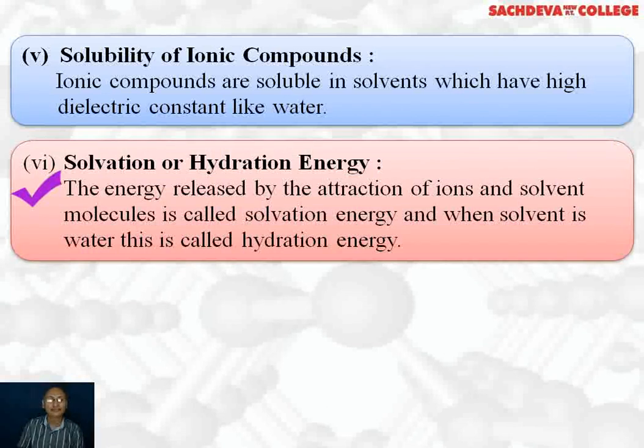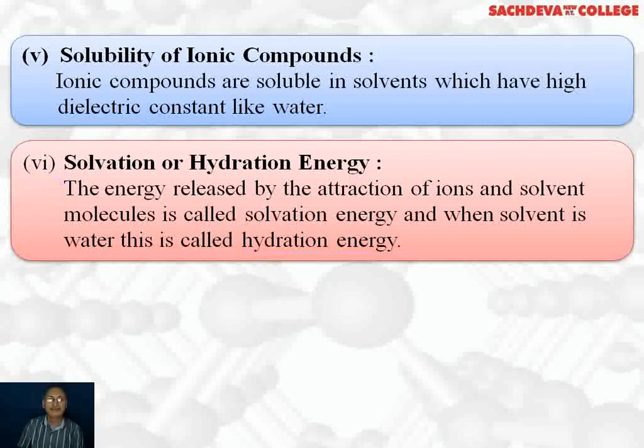You have just understood that an ionic solid exists in the form of a three-dimensional crystal lattice, and we need energy to break this crystal lattice into constituent ions. This energy required to break a crystal lattice into constituent ions is called lattice energy. And when you put an ionic compound in water, the ions get surrounded by water molecules or solvent molecules, and energy is released due to attraction between the polar solvent and the ions. This energy released is called solvation energy or hydration energy.